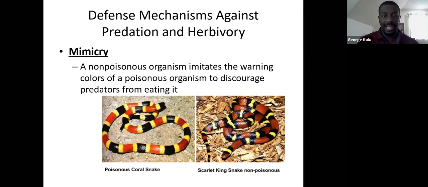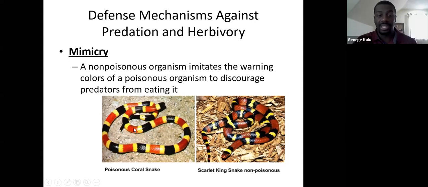The next type of defense mechanism is mimicry. Mimicry is where a non-poisonous organism mimics the coloration of a poisonous organism, and that helps trick a predator into thinking that it is poisonous when it's really not, to discourage the predator from eating it. For example, here we have the poisonous coral snake.